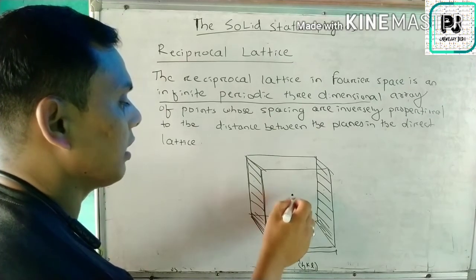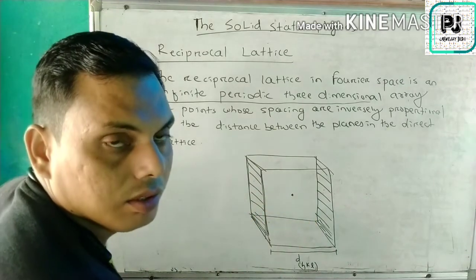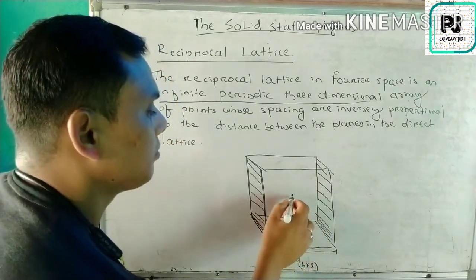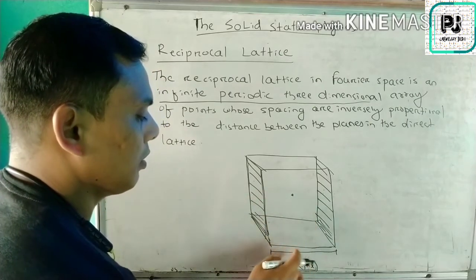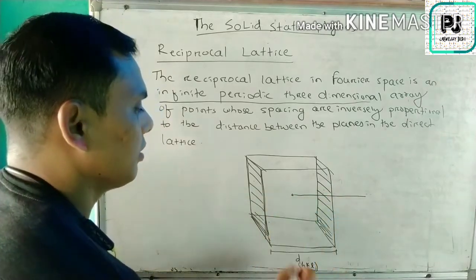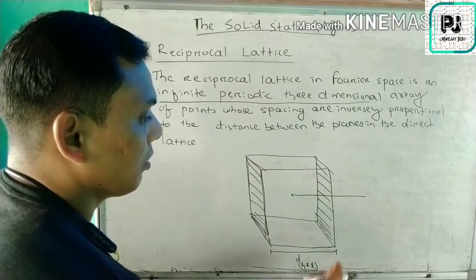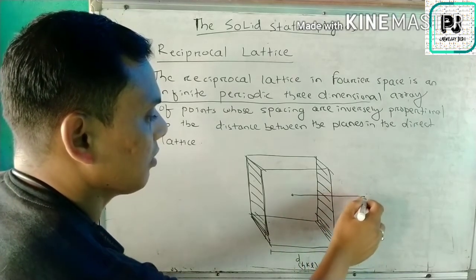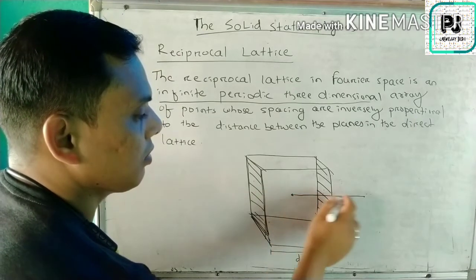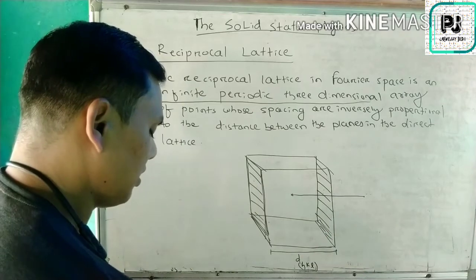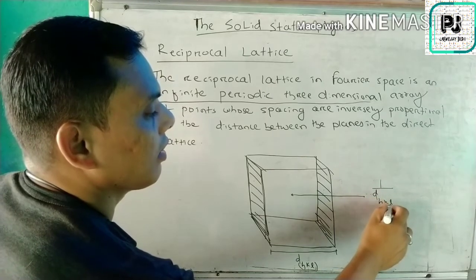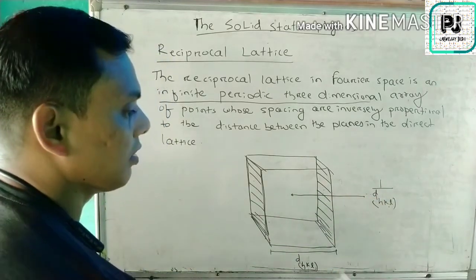Actually, how can we find the reciprocal lattice from the direct lattice? Suppose you take any point in the lattice. From this point there is the normal. Now the question is, if you take any arbitrary point, from this point to this point, how much distance is there? The distance is 1 by d_hkl.